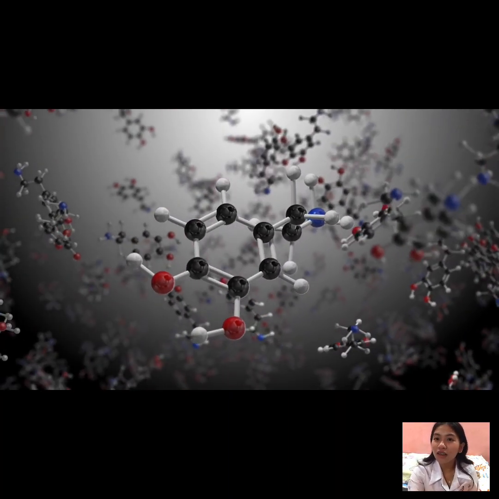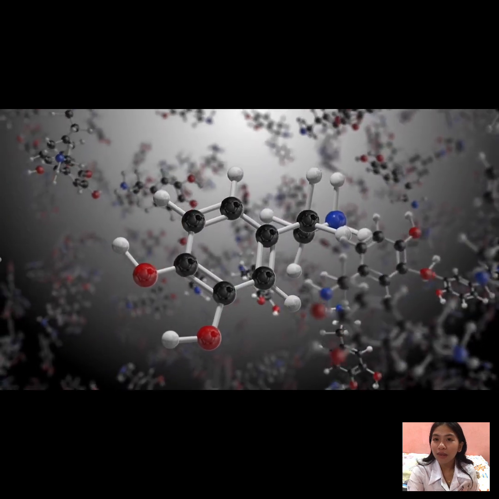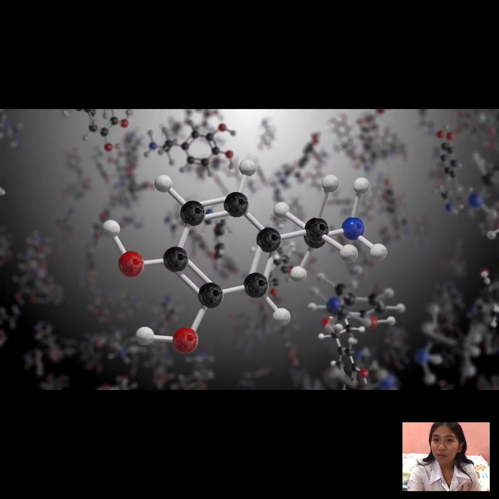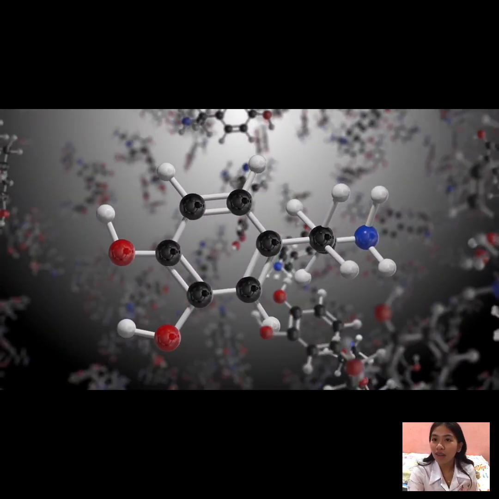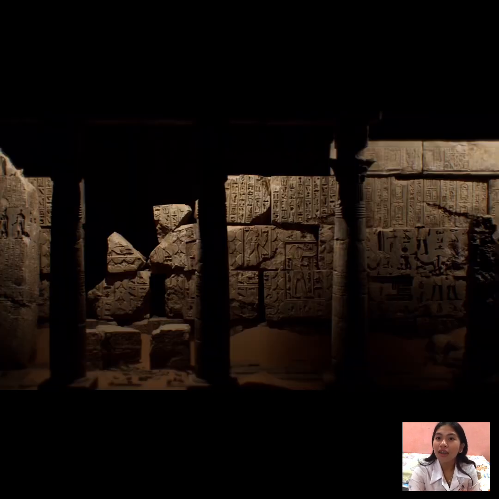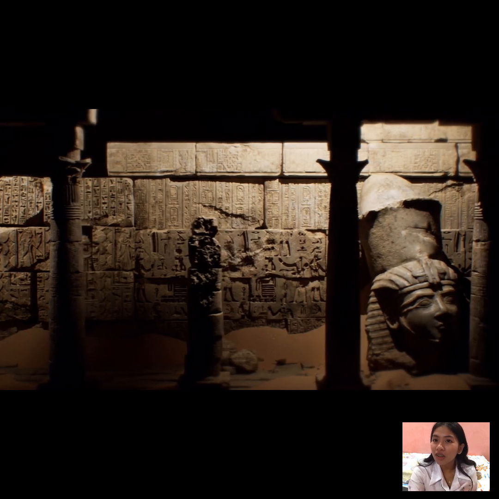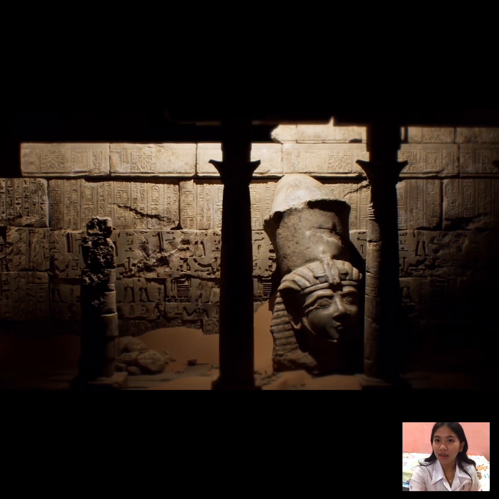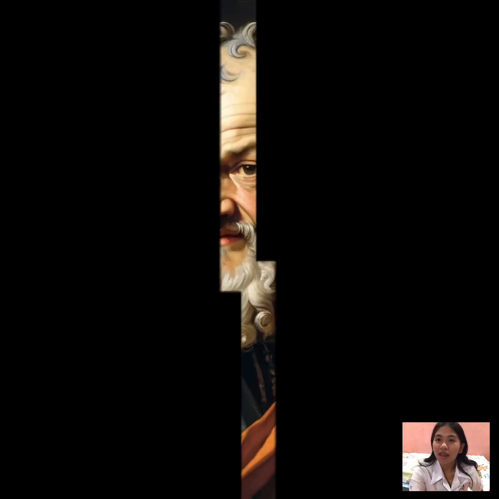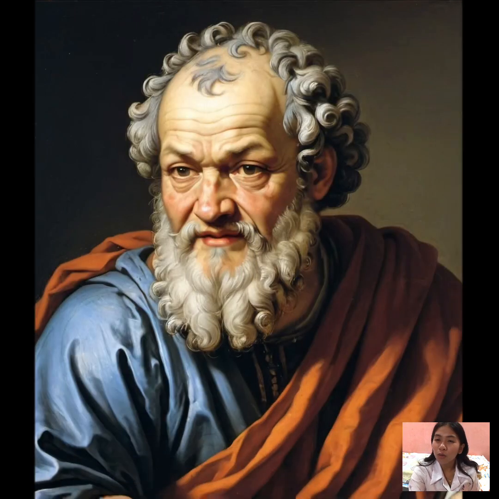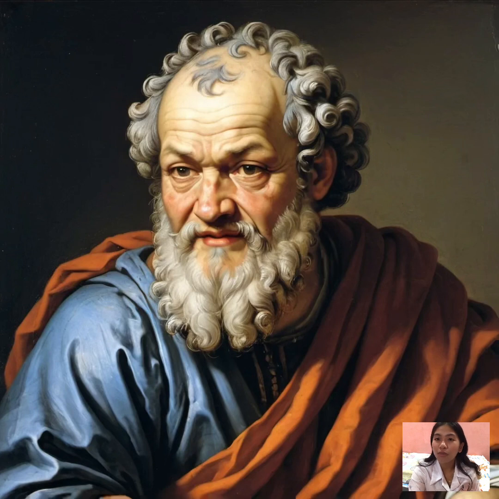In this video, we are going to talk about the quantum mechanical atom. But before that, we are going to talk about the history of the atom. If we are going to talk about the atom, we have to go to ancient Greece, 400 BC, where there was a brilliant philosopher named Democritus. He proposed the word atomos, which means uncuttable.